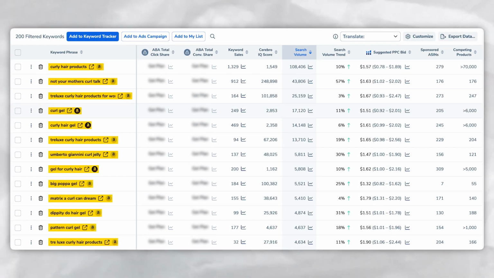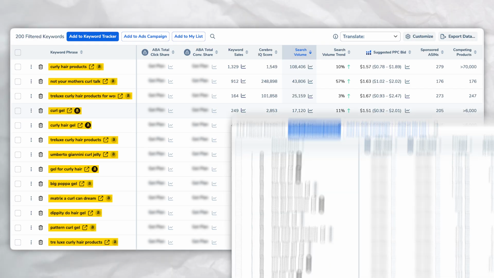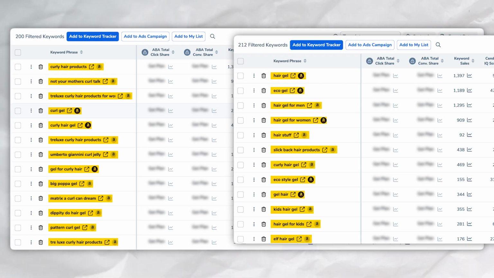For this example, here is the top 10 results from when you search hair gel for curly hair, and here is the results for just hair gel with the same exact filters. Crazy, right? 2 words, hundreds of different keyword results. Now imagine if you're searching hair gel for men, hair gel for curly hair, gel for men with curly hair, gel for frizz control, the list goes on, right?